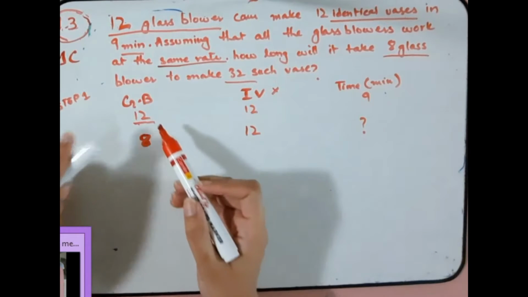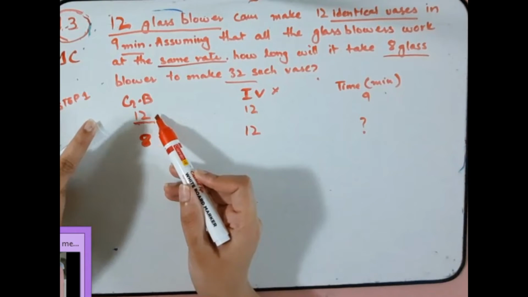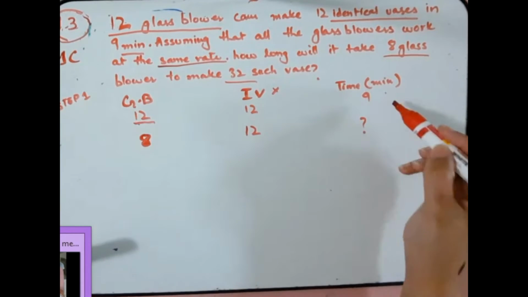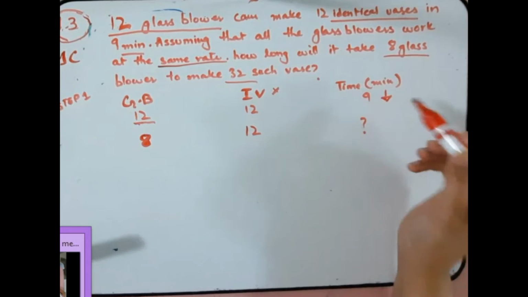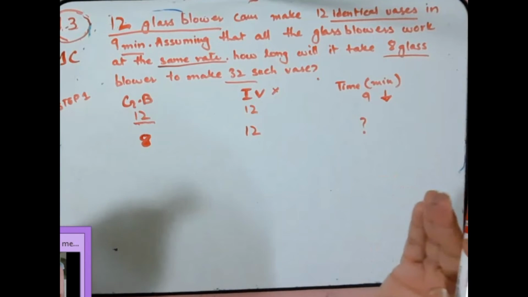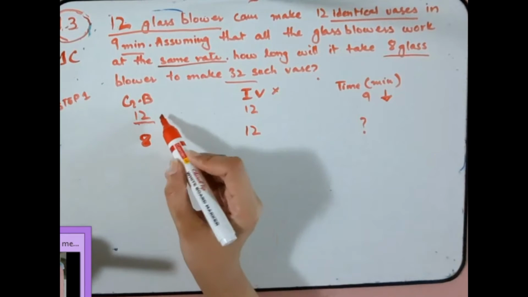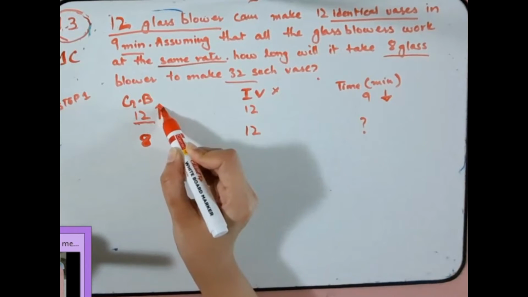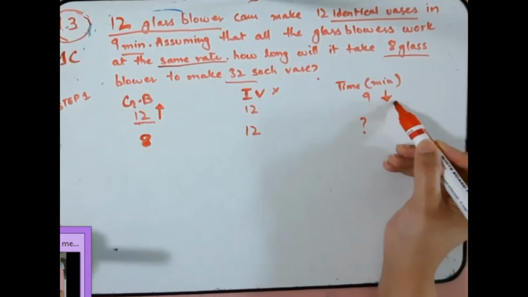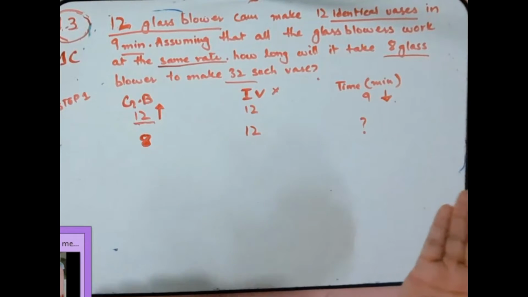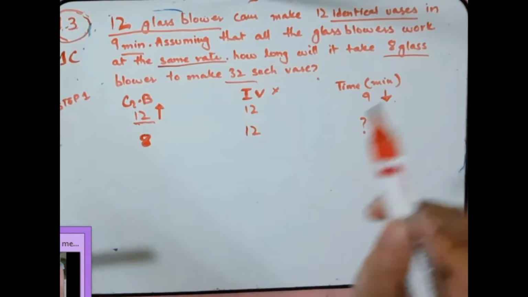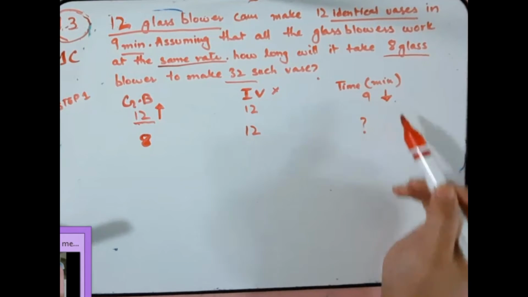I think if there are 12 glass blowers, then there will be less time. More people can perform a work in less time. So if the number of glass blowers increases, the time of completion of identical vases will decrease.